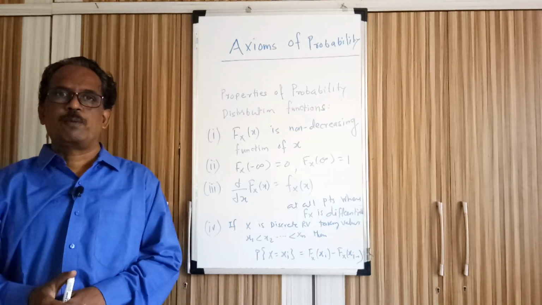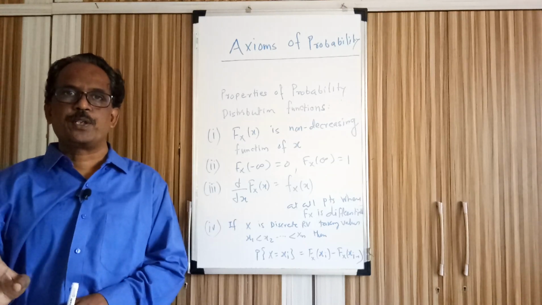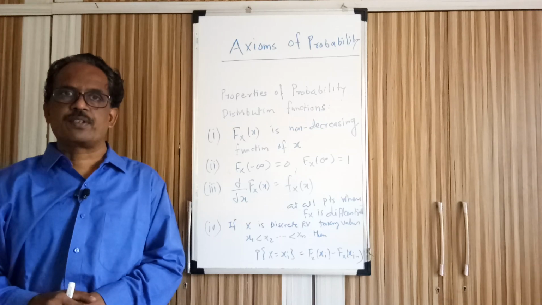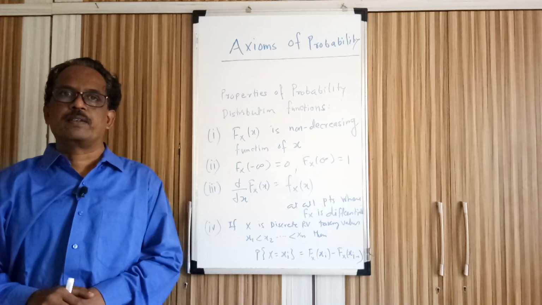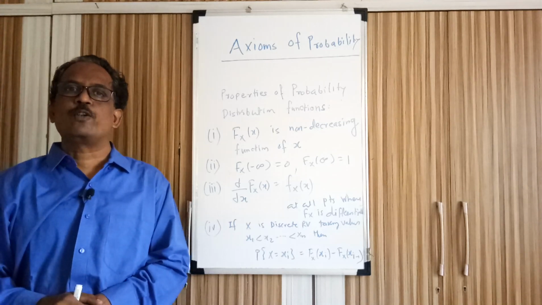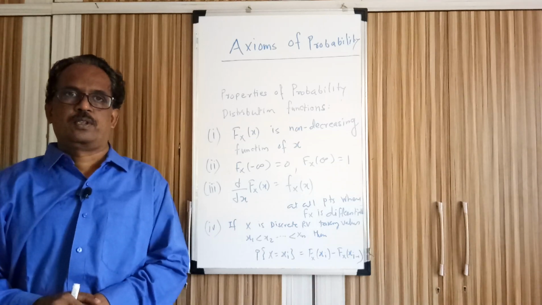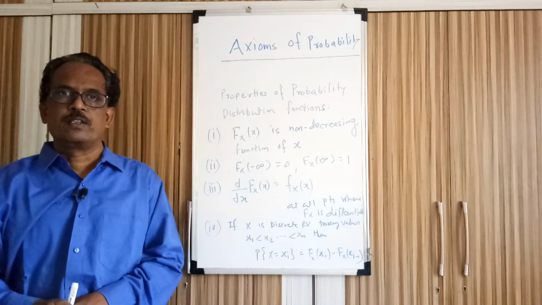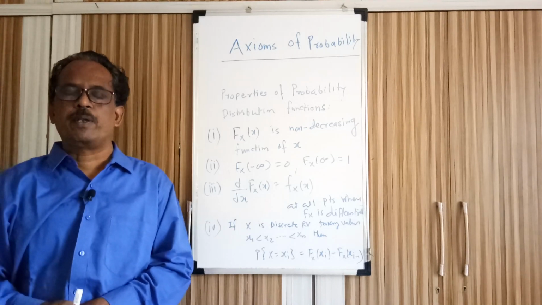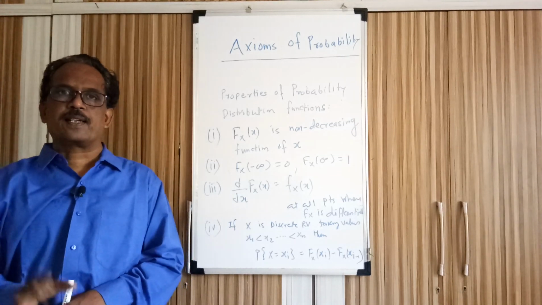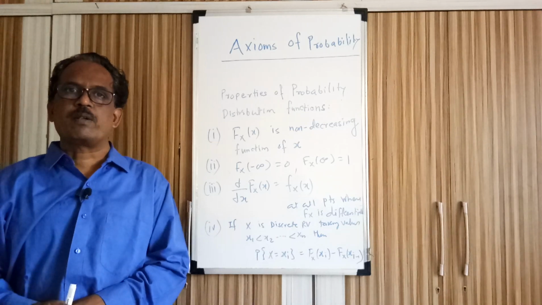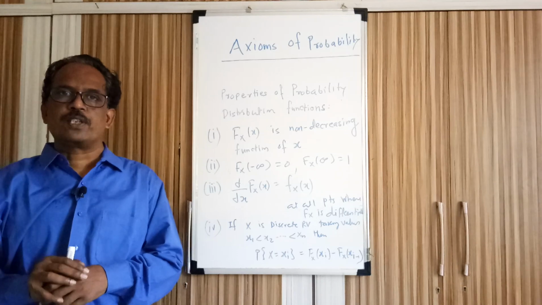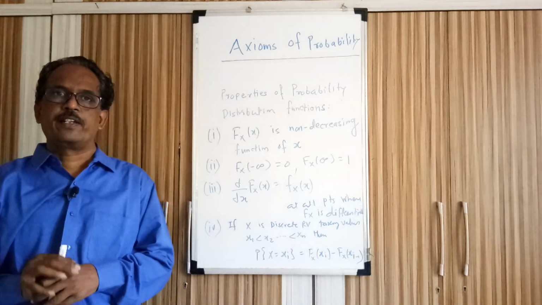It is denoted by FX of x, which is equal to the probability that capital X takes a value less than or equal to small x. We have seen the definition and also problems on it. There are some important properties which are many times required in practice, and I am discussing those properties in this video.